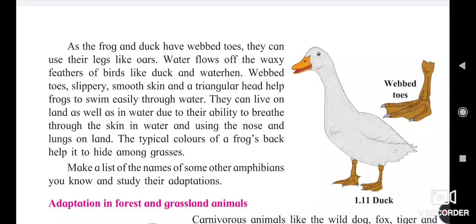As in the frog, ducks have webbed toes, and they can use their legs like oars. Water flows off the waxy feathers of the body in birds like the duck and water hen. Webbed toes, slippery smooth skin, and a triangular head help the frog to swim easily through the water.